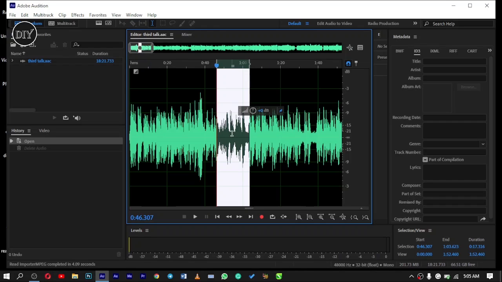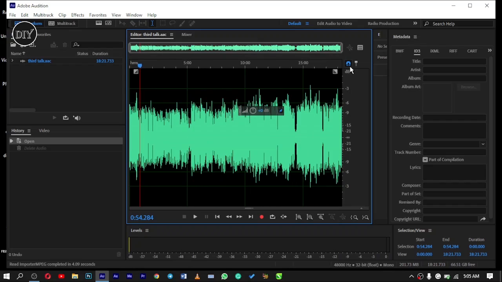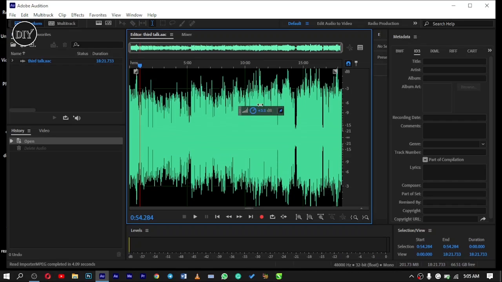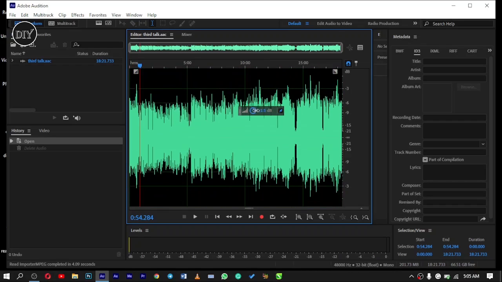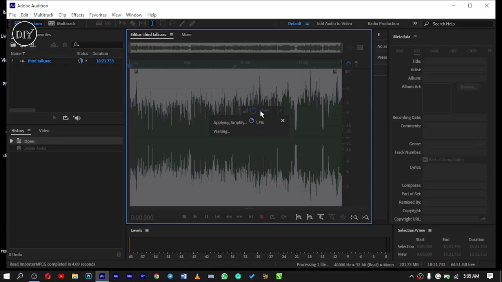Alright, so I click on this. I can decide to expand it and have the whole of my clip and work on them at the same time. Alright, if the sound of your audio is not that loud and you want to increase the sound, you come to this place here and you adjust the amplitude. You can decide to adjust the amplitude this way or this way, either reducing or increasing it. If I click on the sound,